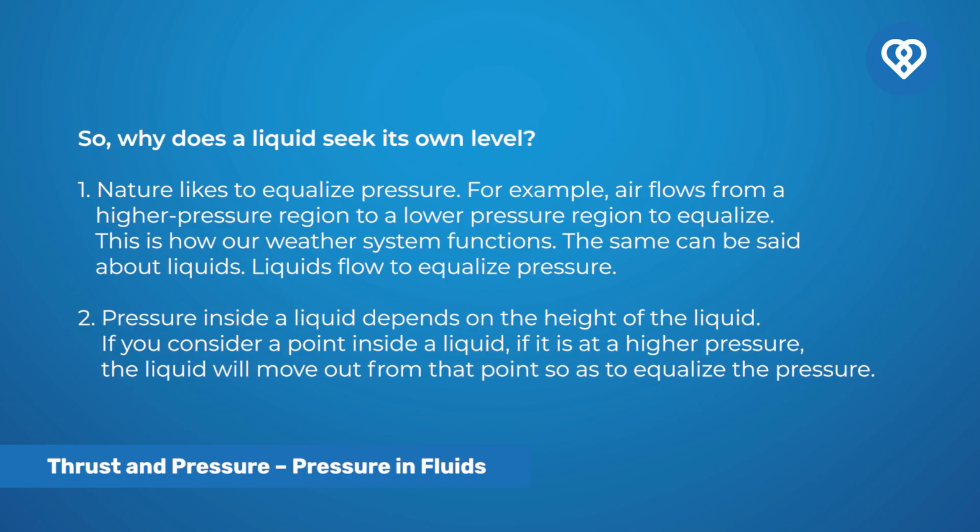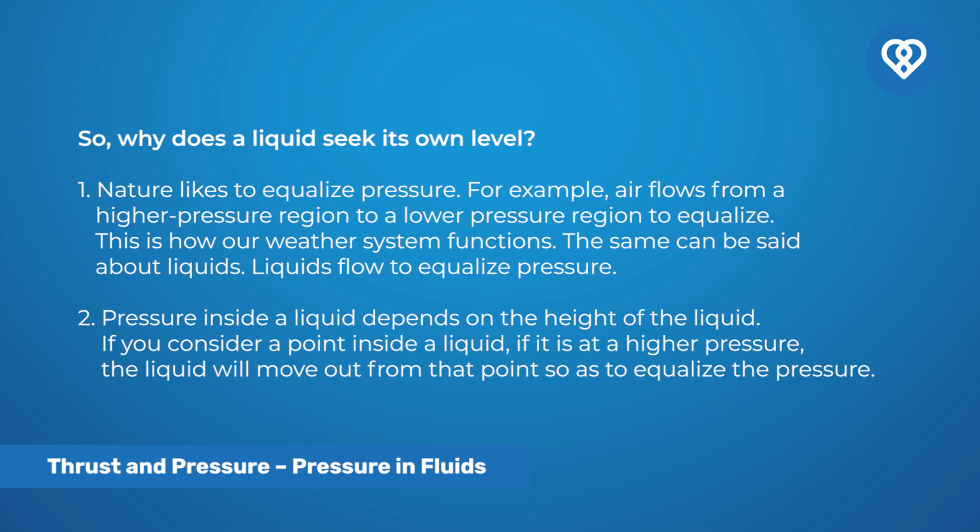So, why does a liquid seek its own level? To answer this question, remember two things. 1. Nature likes to equalize pressure. For example, air flows from a higher pressure region to a lower pressure region to equalize. This is how our weather system functions.